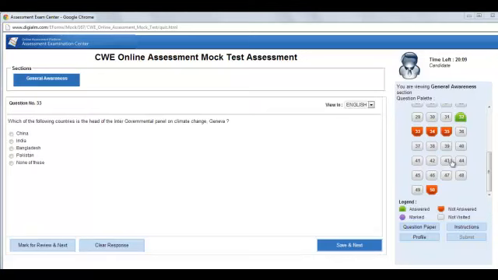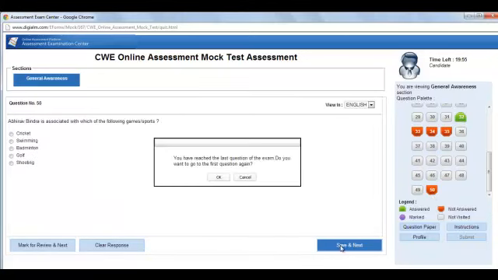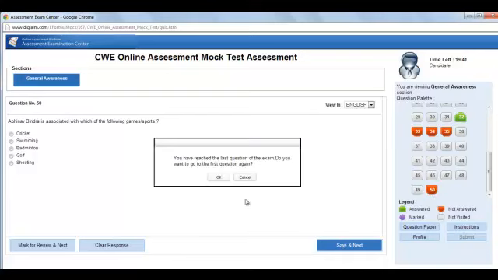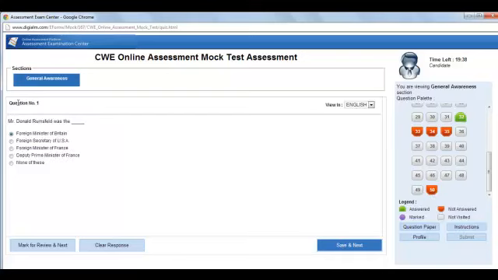Now assume that while toggling through the paper you reach your last question and you click on save and next. It will ask you with a prompt whether you want to go back to your first question again so that you can see the left out questions. If you click on OK, you will go to the first question. If you click on cancel, you will remain on this question. So let's try and go to the first question. See this, you have gone to the first question.